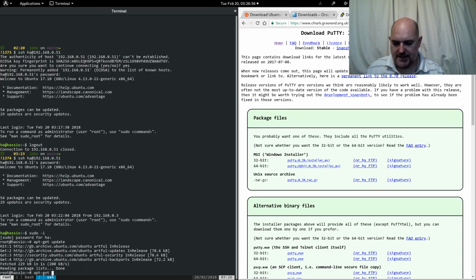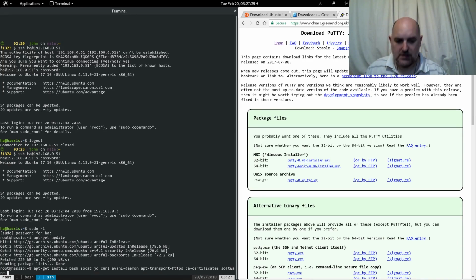Now we need apt-get install. We want to install bash, socat, jq, curl, avahi-daemon, apt-transport-https, ca-certificates, software-properties-common.